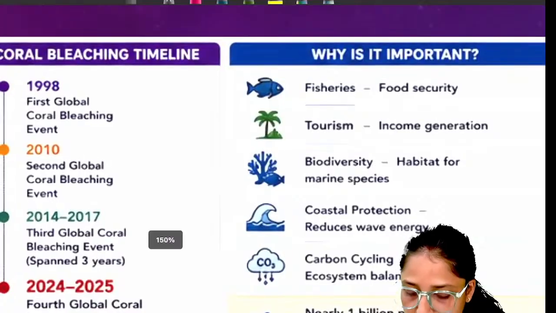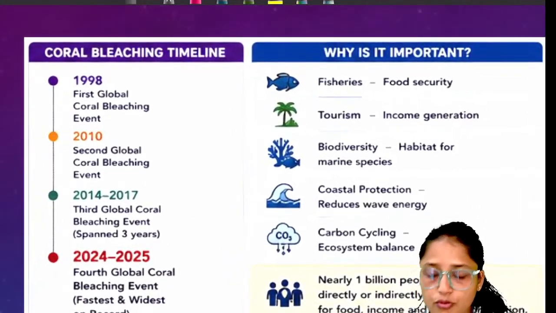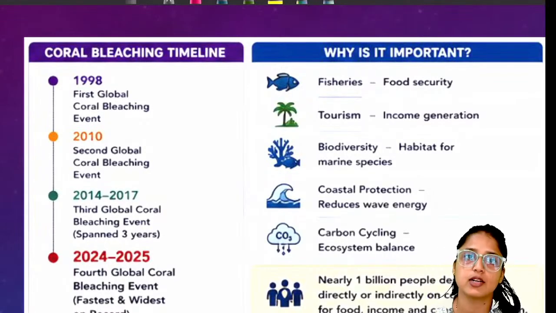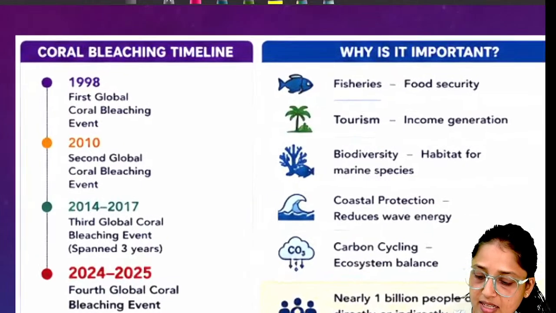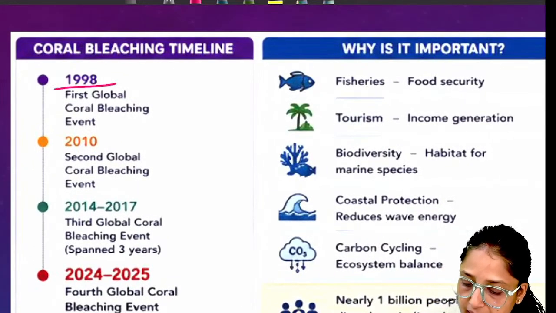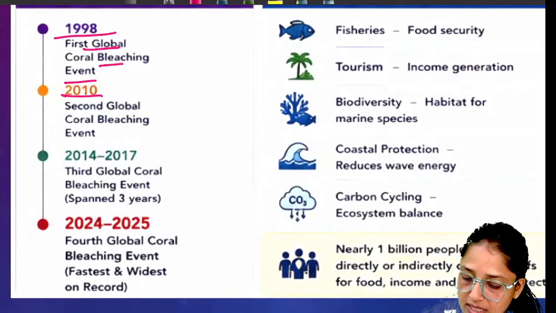Now, since we are discussing that researchers have recently said the fourth mass coral bleaching event ended in 2025, quickly, let's discuss the coral bleaching timeline. In 1998, the first coral bleaching event happened. In 2010, the second coral bleaching event ended.